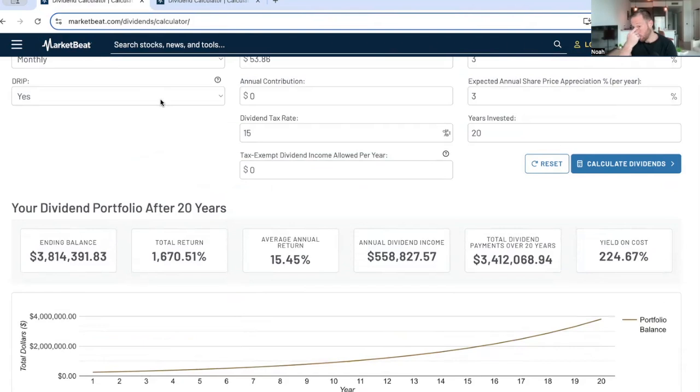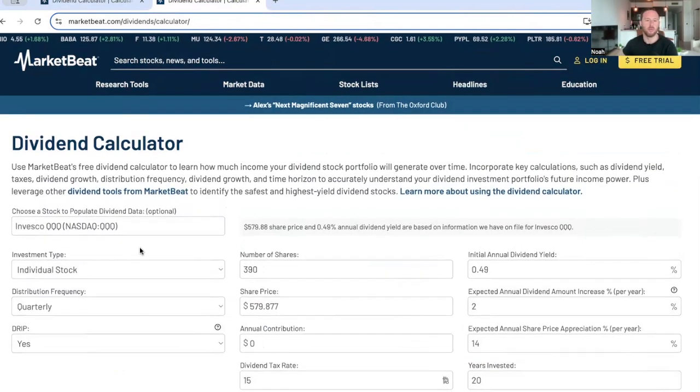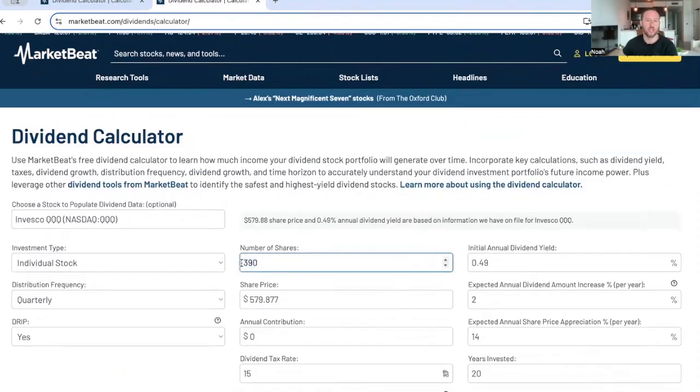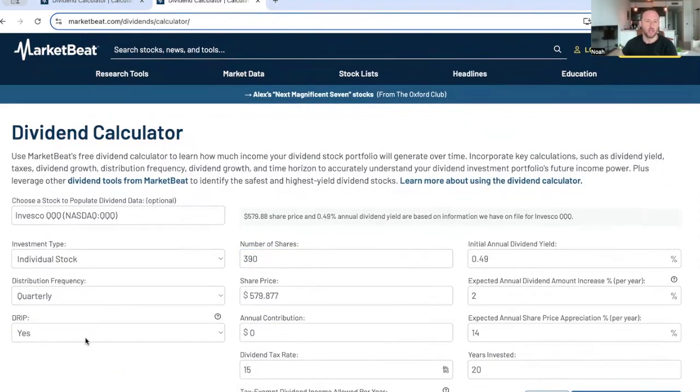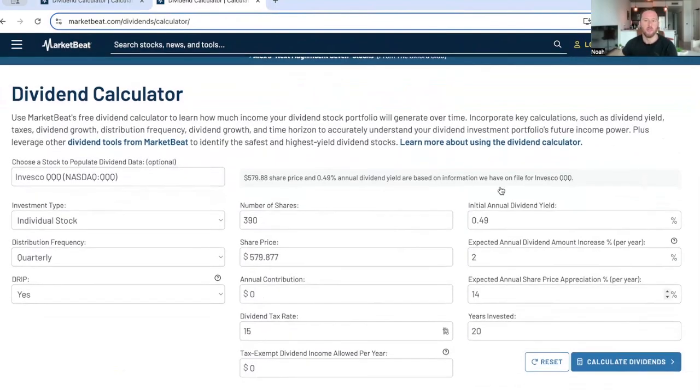So let's look at QQQ now. Let's compare that to QQQ. Okay, we've set up a similar structure, 250K about in a volume of shares. We're going to also be on DRIP. In this case, there's not much of a dividend yield at all when it comes to QQQ. It's 0.49%. And that dividend increase, I put at 2% a year.